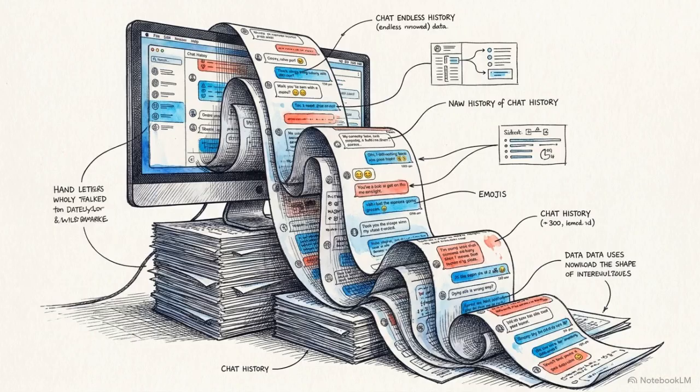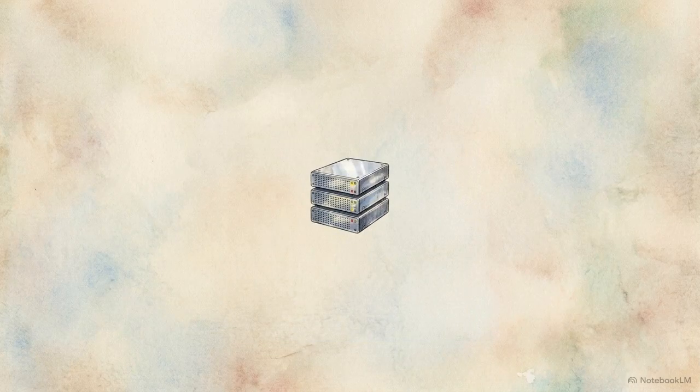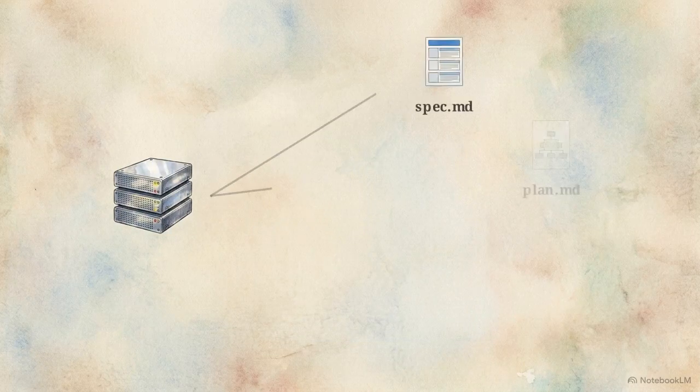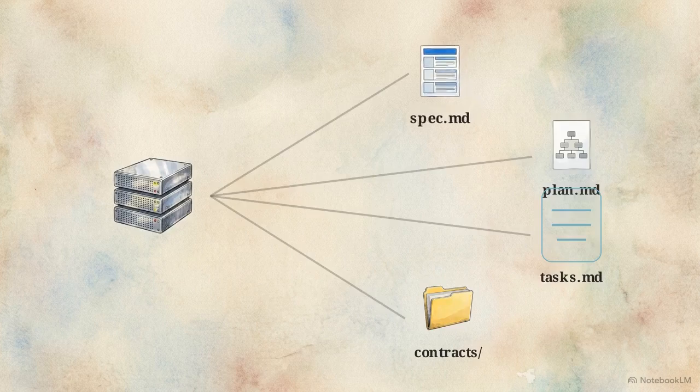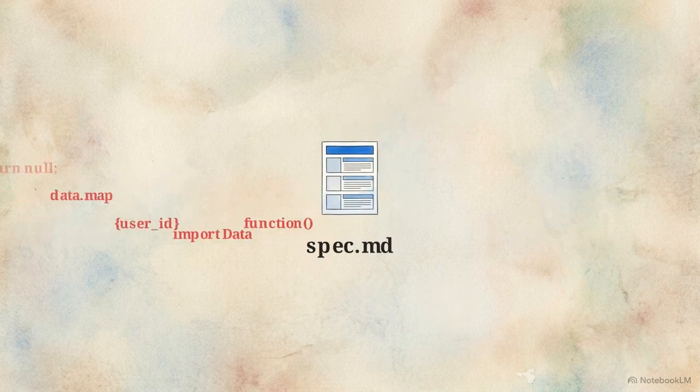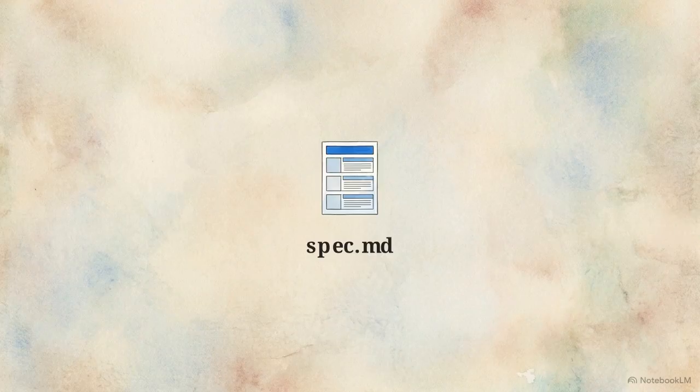Relying on a conversational chat history to maintain architectural intent is fragile. This is why we move towards spec-driven development, or SDD. SDD shifts the project's logic out of the ephemeral chat window and into durable artifacts stored on the disk. This requires a specific file architecture: a spec document for intent, a plan for strategy, tasks, and a contracts directory. The spec file is the authoritative record. Every piece of code the agent generates is routed through and validated against this document.